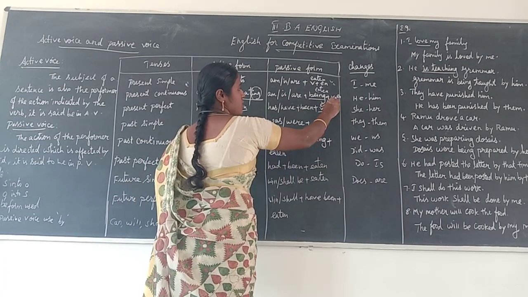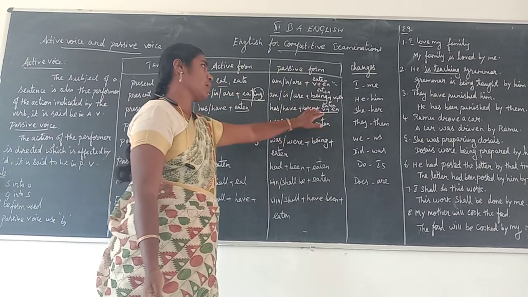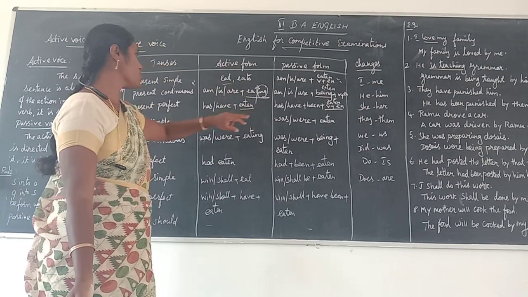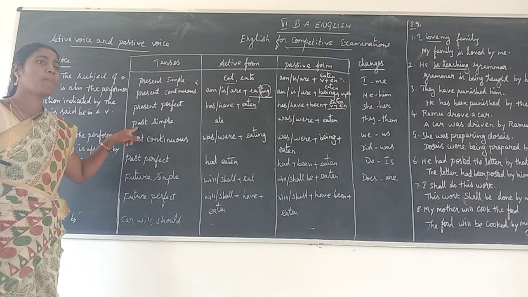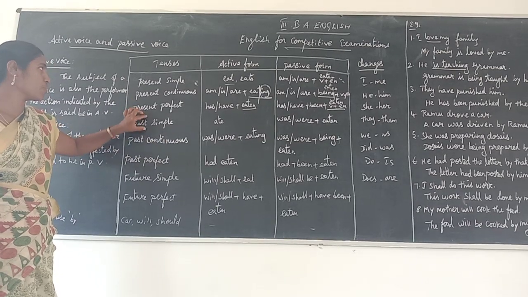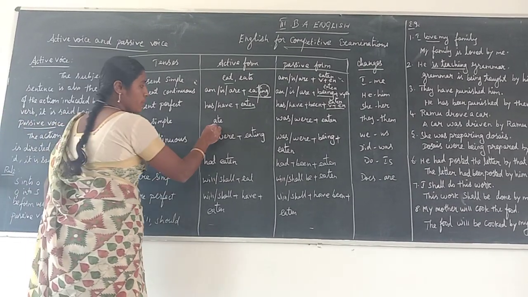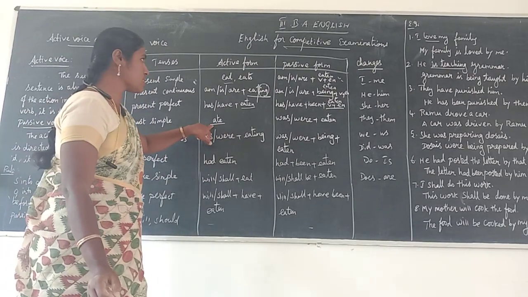I have given this verb just as an example. Any verb you can use. So the en verb is used only in present perfect tense. Next one, past simple. Same as present simple. In past simple also you use only the main verb here.